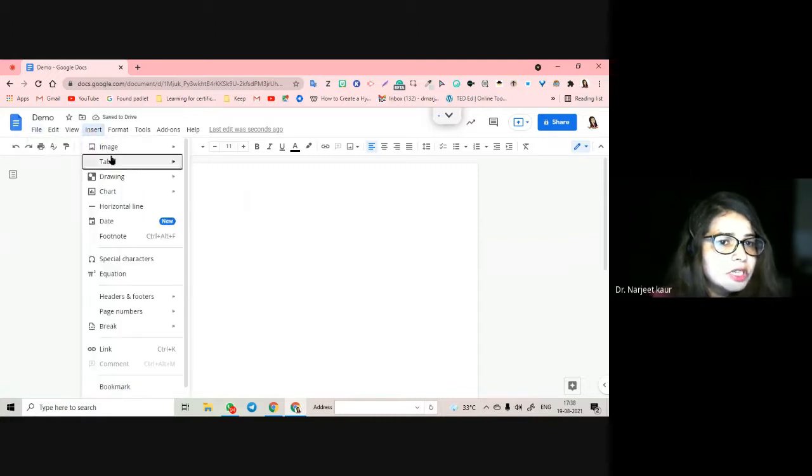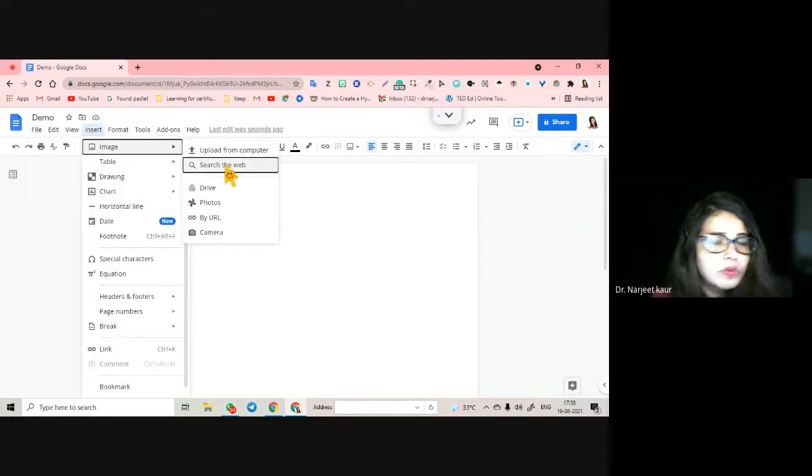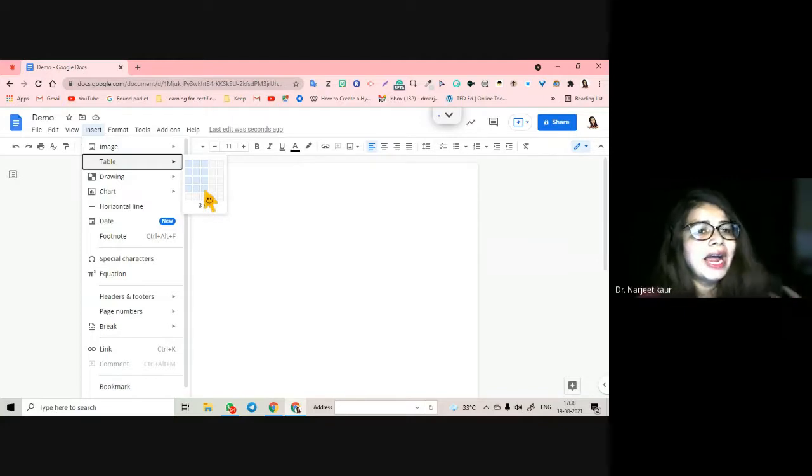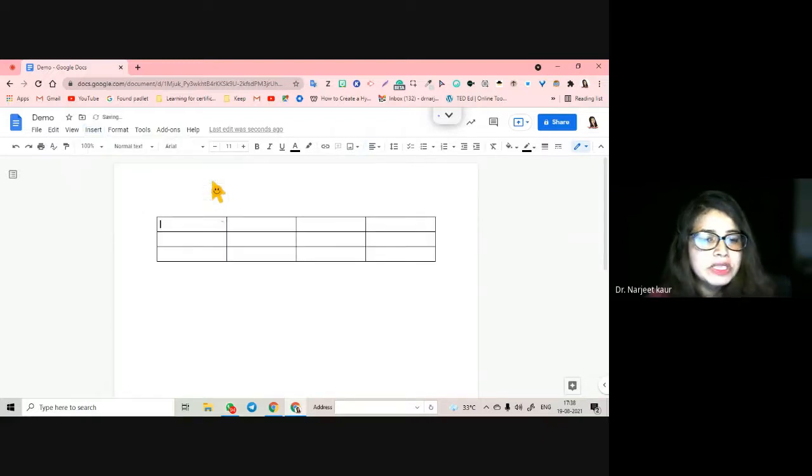See, you can insert an image from computer, search the web. I'm not going to go into the details of this because we have already done that in level 1. We are going to do table and drawing today. All right. We can do table. So once I click on insert table, I can decide how many rows and columns I want. Not that once you have decided you cannot add later, you can, but to begin with, if you are clear that I want only 3 rows and 3 columns, or 3 rows and 4 columns, or 4 rows and 3 columns, you can go with that and start with that.